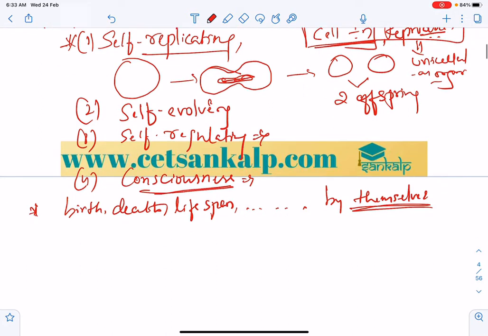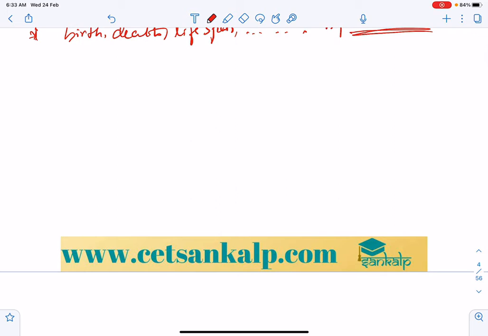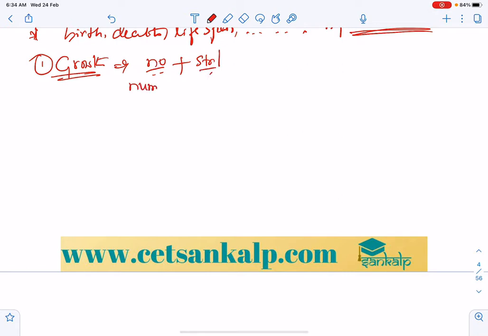So what will these terms define exactly? Growth. Growth is structural and numerical enhancement. We can say that first the number of cells increases and then structural changes will be there. So numerical, that is the number of cells, and structural enhancement.